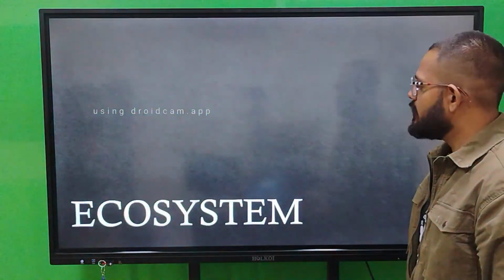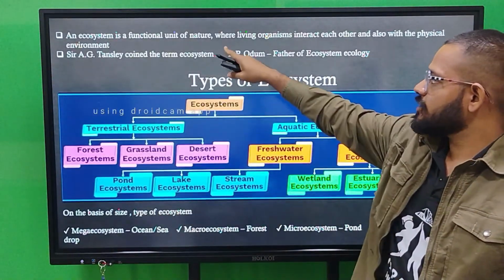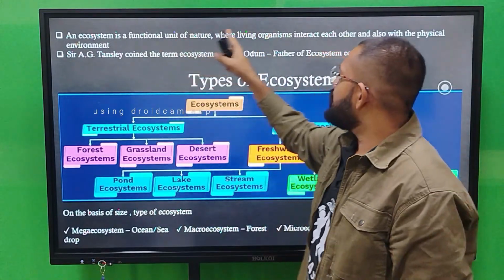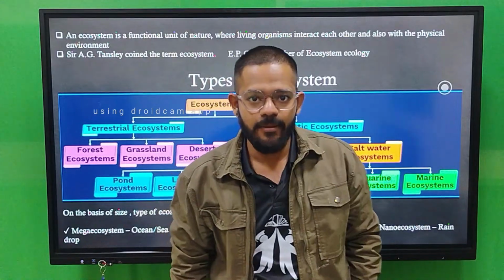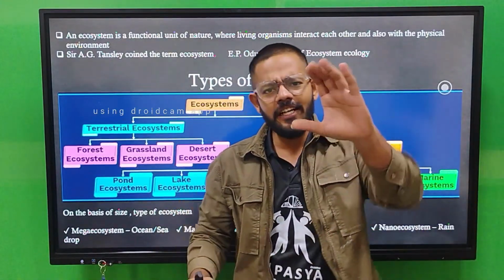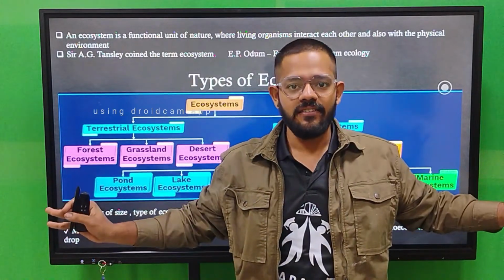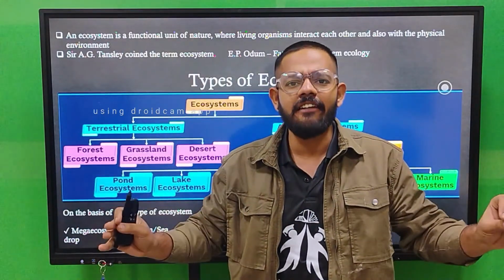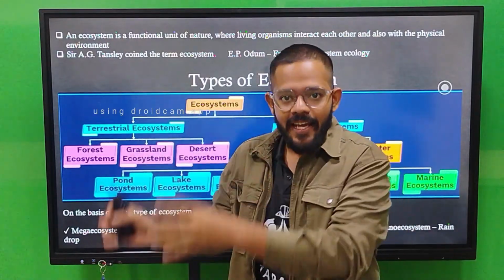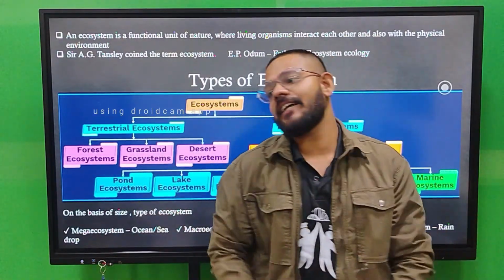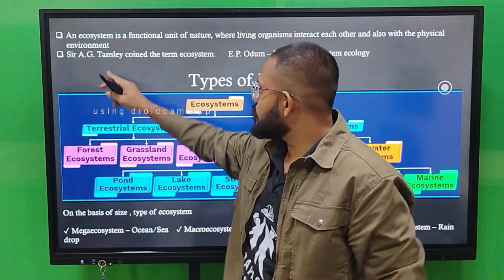First we have the definition of ecosystem. An ecosystem is a functional unit of nature where living organisms interact with each other and also with the physical environment. Physical environment means that environment which is not living. It can be water, sunlight, temperature, or soil.